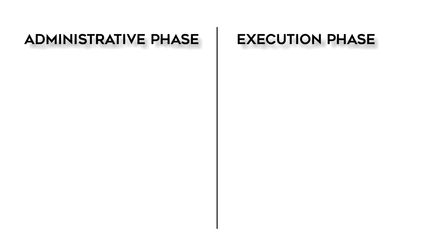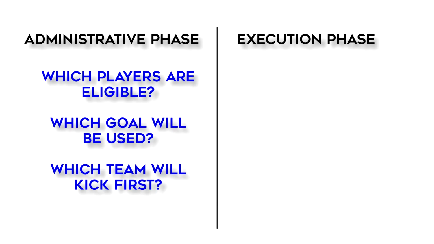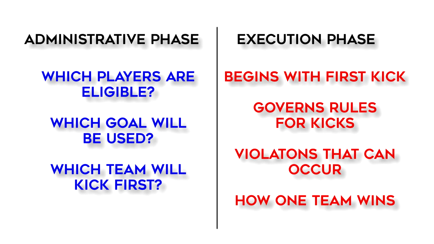The kicks procedure is broken into an administrative phase and an execution phase. Administration involves all the work performed before the tiebreaker starts: determining who's eligible, which goal will be used, and which team will kick first. The execution phase begins with the first kick, and rules in this phase cover what violations may occur, when a goal is counted, and how to determine which team wins.